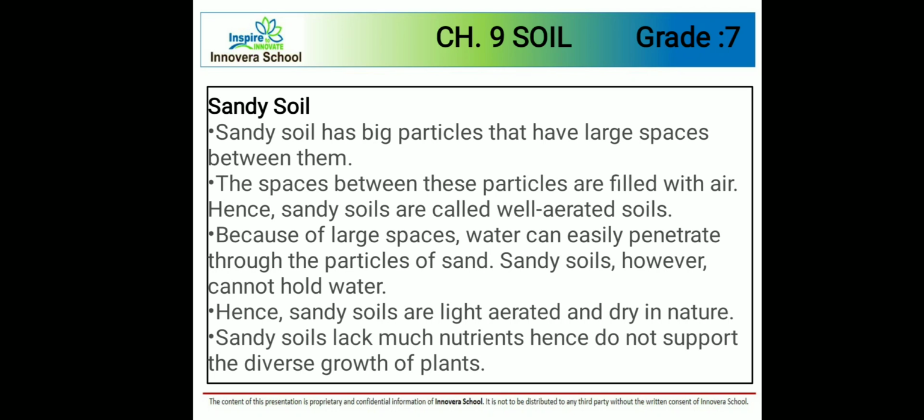Sandy soils, however, cannot hold water. Hence, sandy soils are light, aerated and dry in nature. Sandy soil lacks humus, hence it does not support the diverse growth of plants.